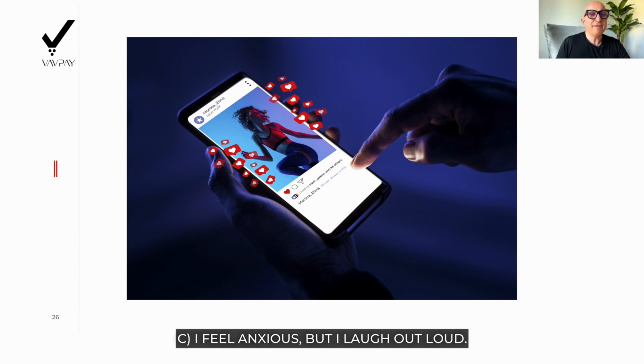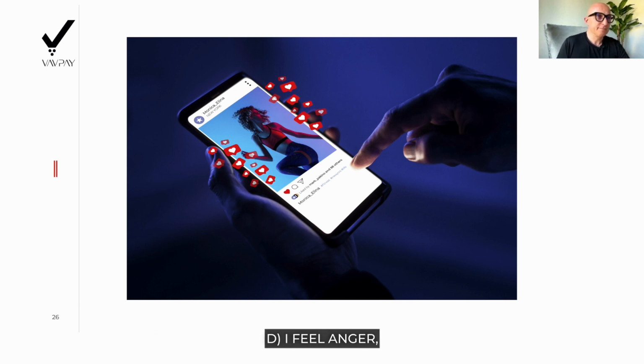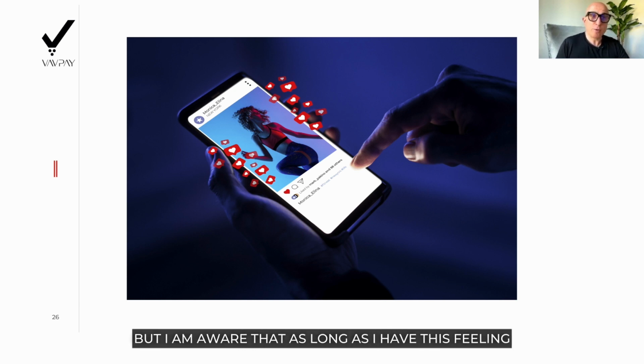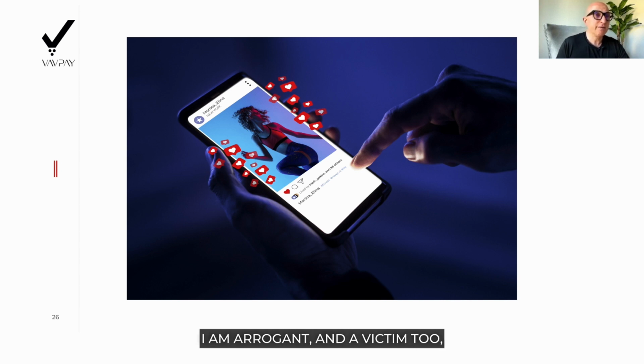C. I feel anxious, but I laugh out loud. I wish that arrogant person could see me. D. I feel anger, but I am aware that as long as I have this feeling, I am an arrogant and a victim too, as arrogance triggers dopamine release. E. None of the above.